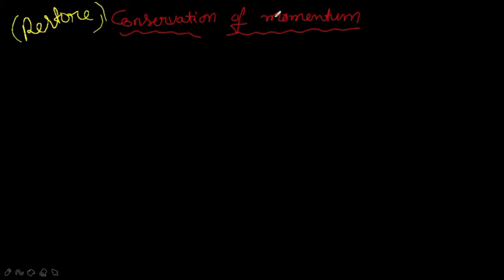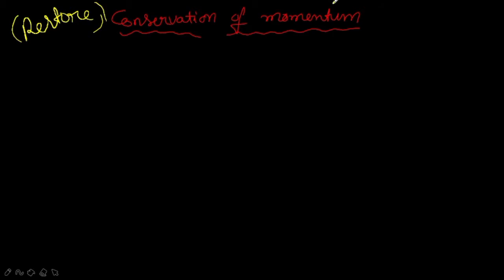But first we will recall the definition of momentum. What do you mean by momentum? Momentum is defined as the product of mass and velocity. I will repeat again. Momentum is the product of mass and velocity. Right? Now we will move on to the main topic, conservation of momentum. For this we will take an example.